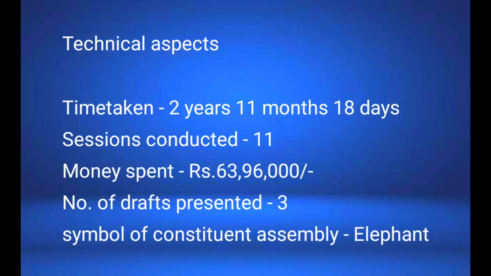And if we talk about the time taken by the Constituent Assembly to prepare the Constitution, it is 2 years, 11 months, 18 days, and a total of 11 sessions were conducted, and the total expenditure to write the Indian Constitution is 63,96,000. And with this, we have completed the timeline of the Indian Constitution, the Constituent Assembly, and some technical aspects like important events and important points.